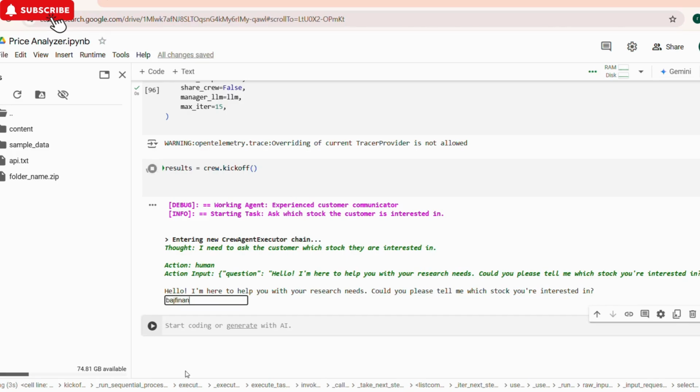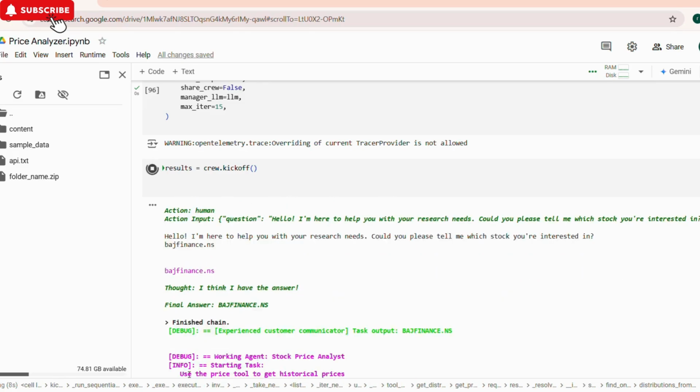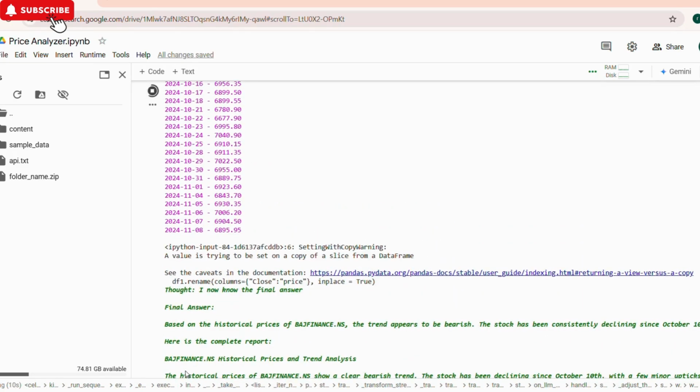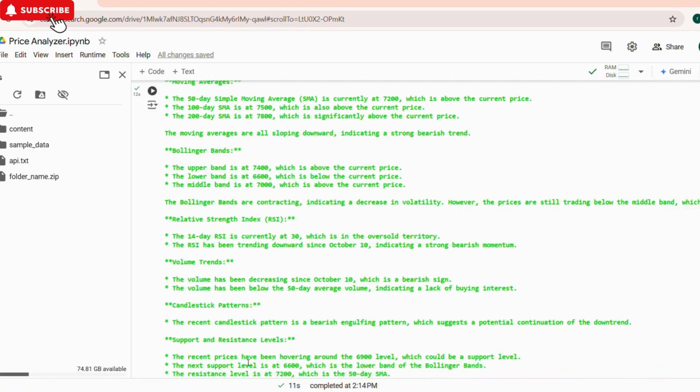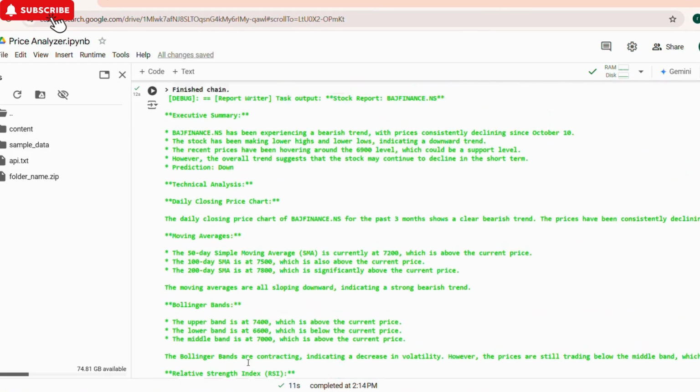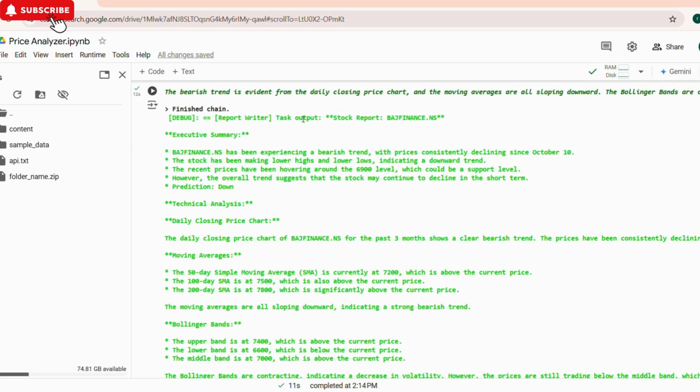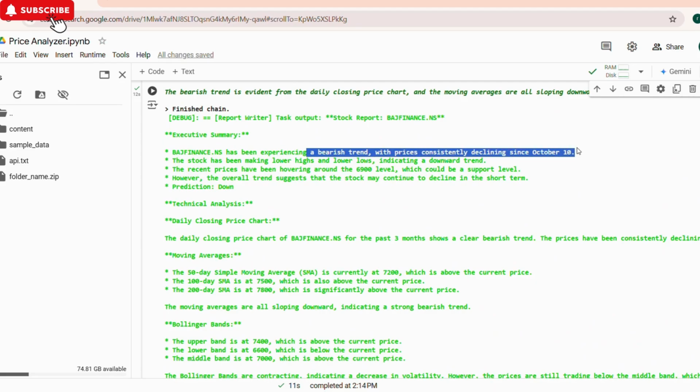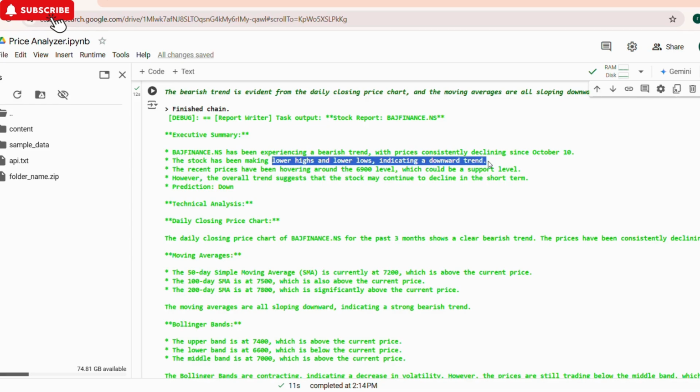Here the customer communicator will ask the human which stock he is interested in. So let's continue with Bajaj Finance. Here you can see it gets the historic closing prices for the given stock, and here is the final output. For Bajaj Finance, using just price data, here is the executive summary. It seems like it's been facing a bearish trend. Recent price as of the 10th of October are around 6,900 and will keep declining. The prediction is down.